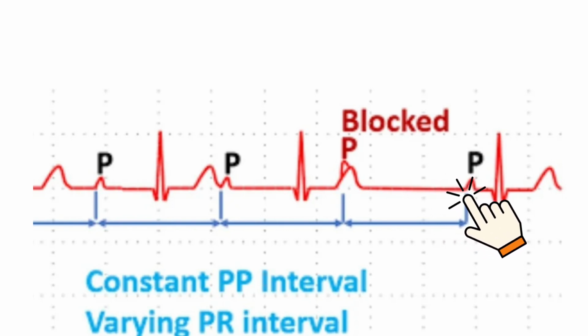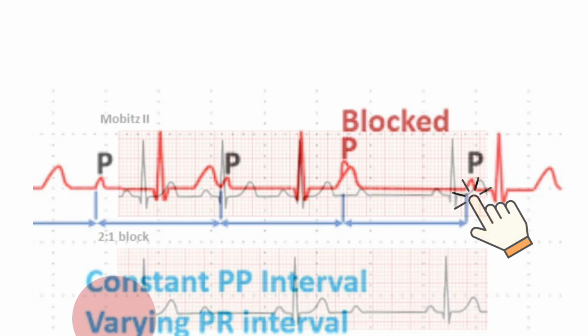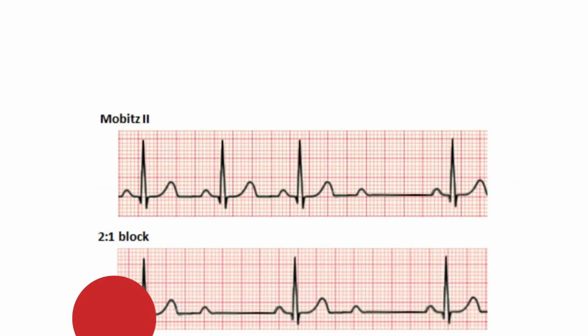So here the PR is a bit prolonged initially. It becomes more prolonged in the second, and in the third the QRS is dropped. Again it repeats. The PR interval is prolonged, it becomes more progressive, and one QRS gets dropped. So that is a Wenckebach phenomenon or a second degree heart block type 1.